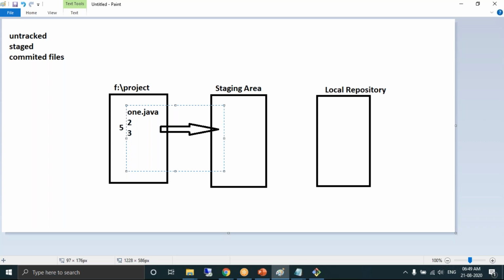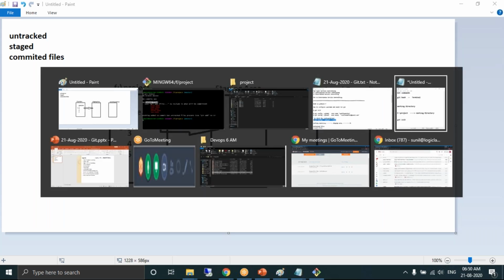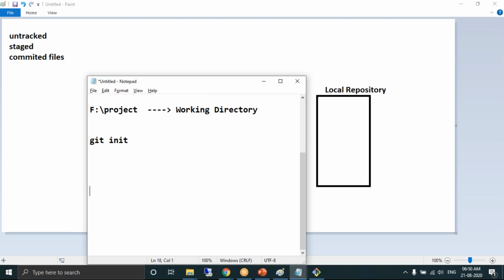1.java, 2.java, 3.java, 4.java, 5.java, isn't it? First I'll show you how to move one file to the staging area, and then I'll also show you how to move all the files. Let's say 1.java, the first file, I want to move into the staging area. We have a command called git add file name. This command will move the files from the untracked section to the staging area. So the command git add 1.java helps me move the file 1.java from the untracked section to the staging area.